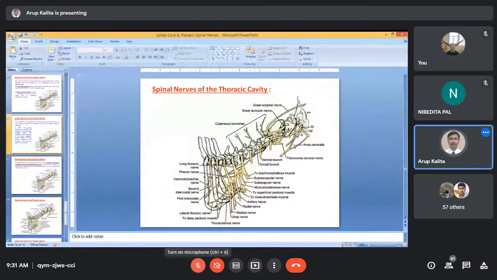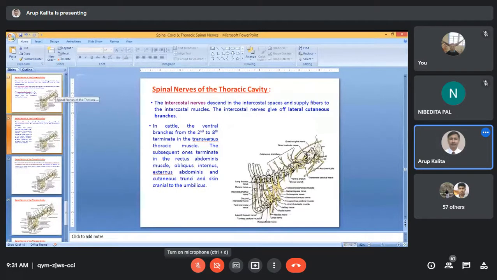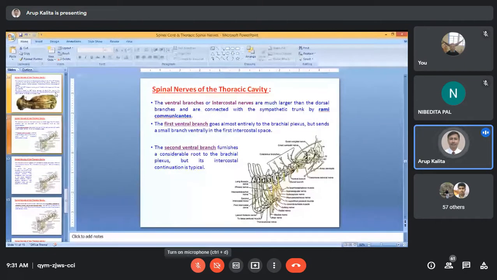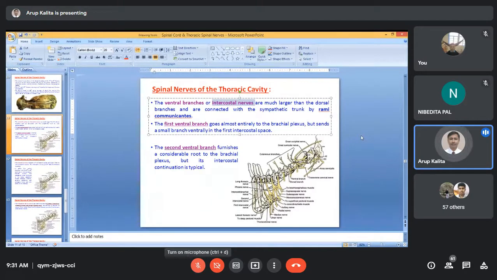Now I am going to ask you, the ventral branch is also called the intercostal branch in the case of thoracic nerves, not other nerves. The ventral branch is present in the space between the ribs, and that space is called the intercostal space. That is why the ventral branch of the thoracic spinal nerve is also called the intercostal nerve.